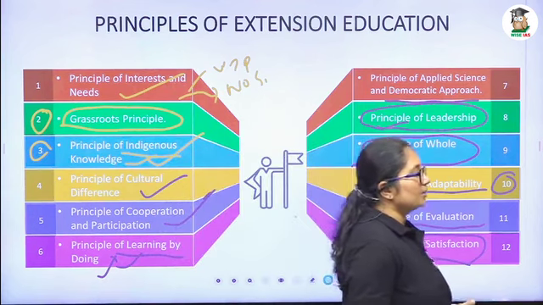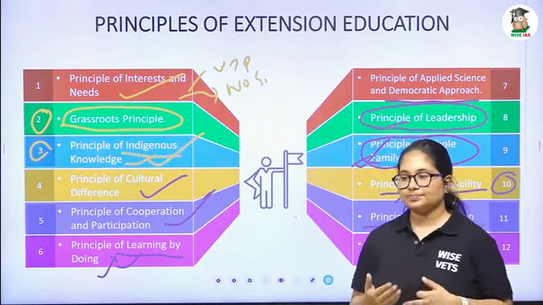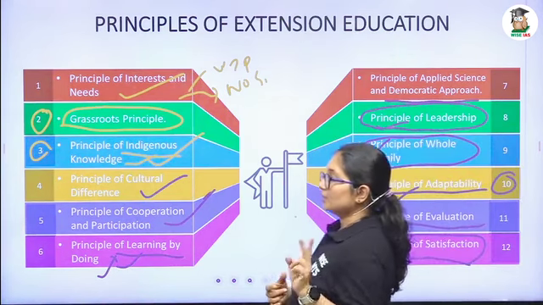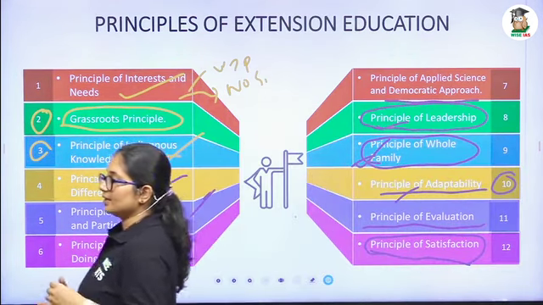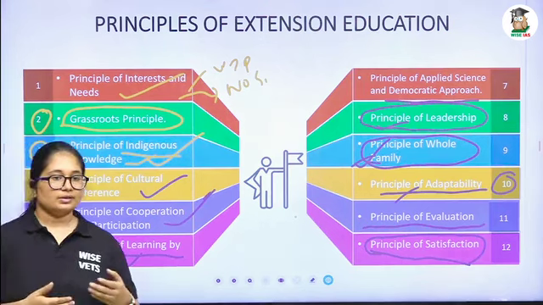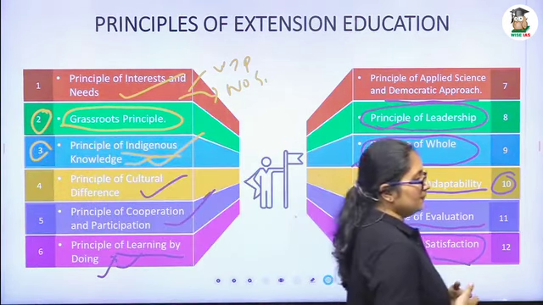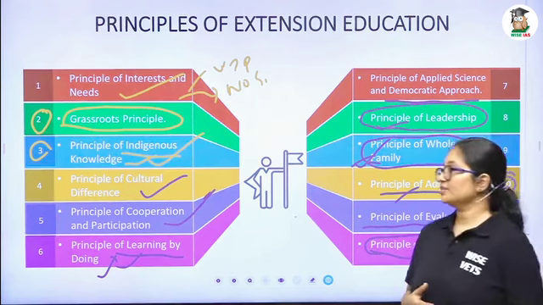In applied science, there are 2 points: one is evidence based and the other is scientifically proven. The technology we are going to teach should be scientifically proven as well as evidence based.